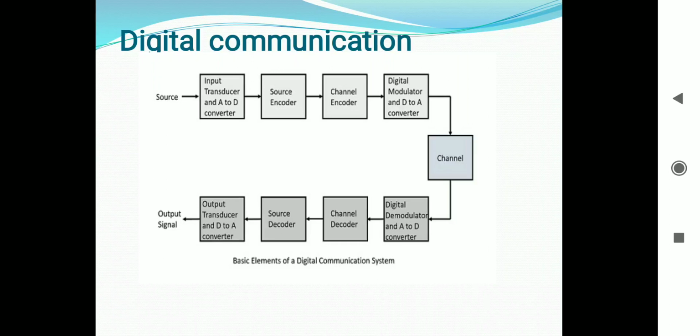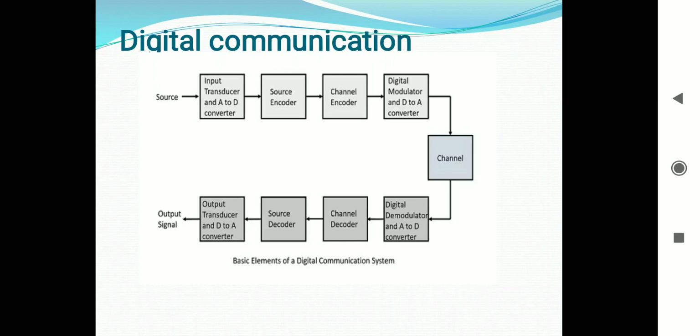Next block is the digital demodulator. This is the first step at the receiver end. The received signal is demodulated as well as converted again from analog to digital. The signals get reconstructed here.